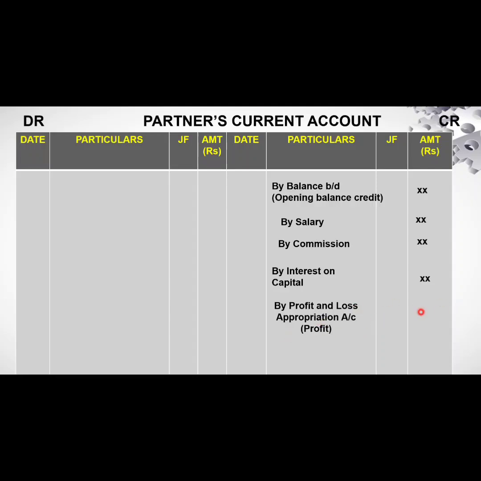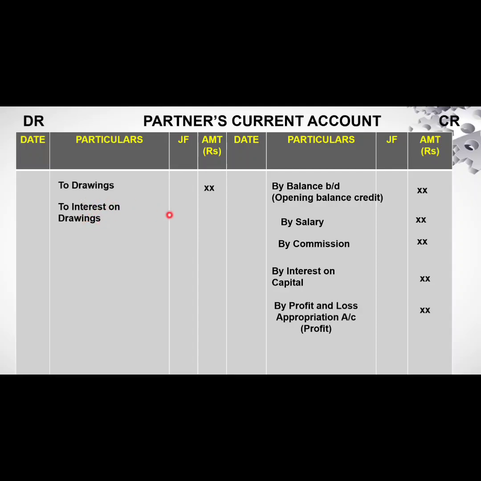And next, if a partner makes any personal drawings, in the sense he is not withdrawing the capital, but he takes some amount for his personal use, it will appear on the debit side of the partner's current account. And any interest on drawings, if it is given in the partnership deed, is charged on the debit side of the partner's current account.